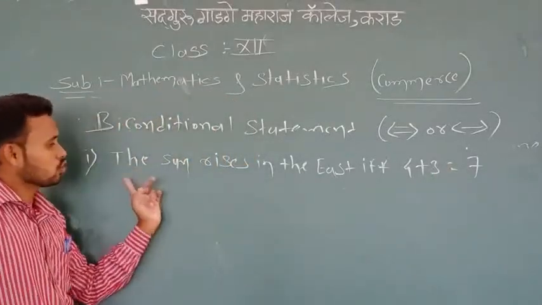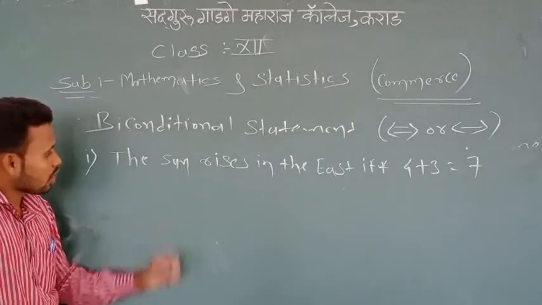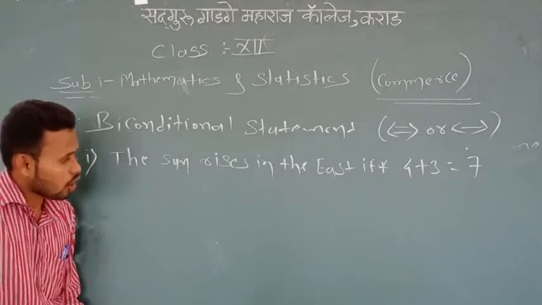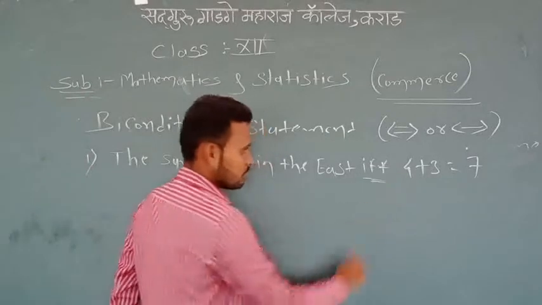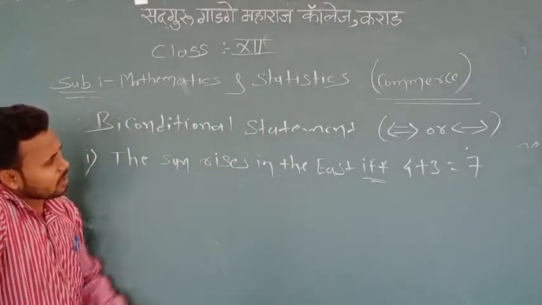We have to find the truth value of that statement. We observe that the logical operator here is if and only if.